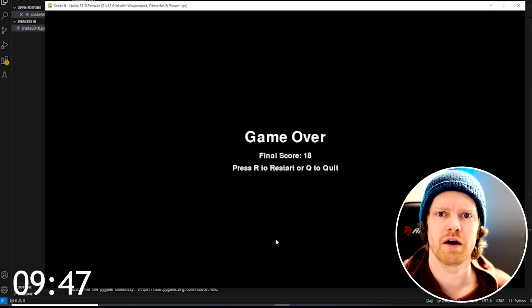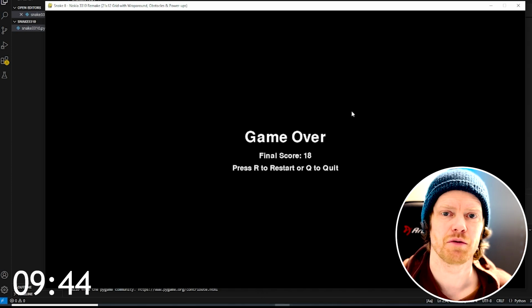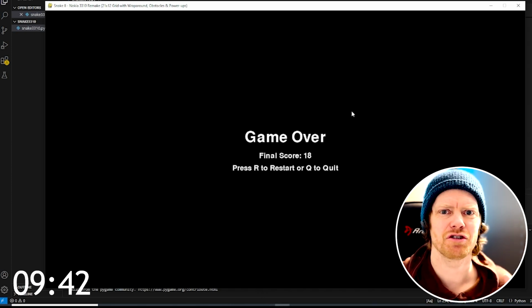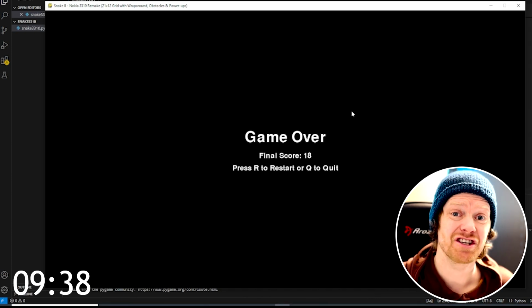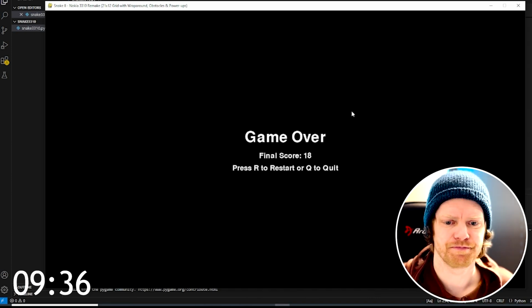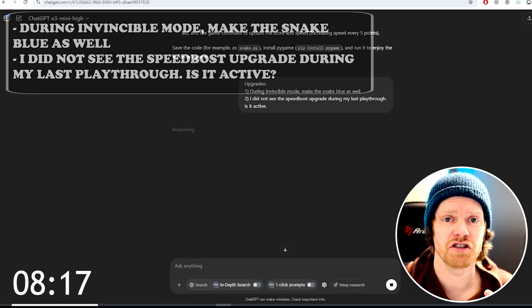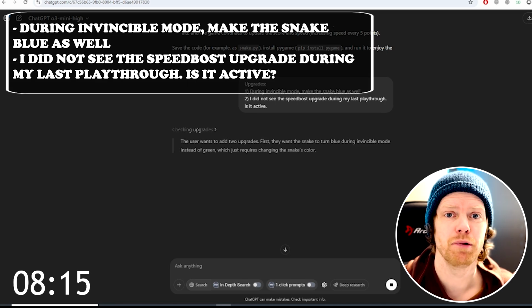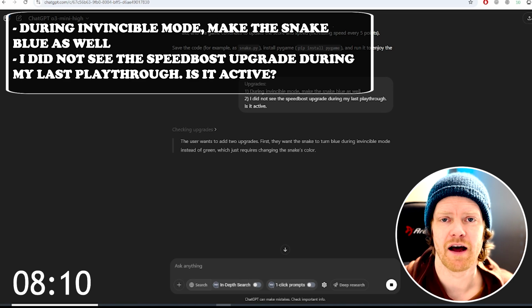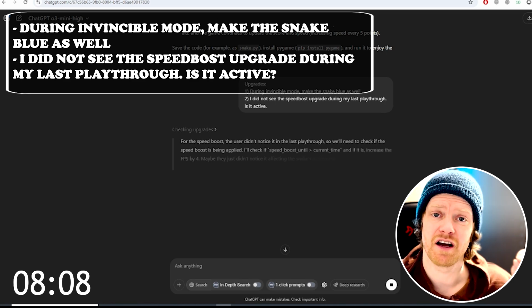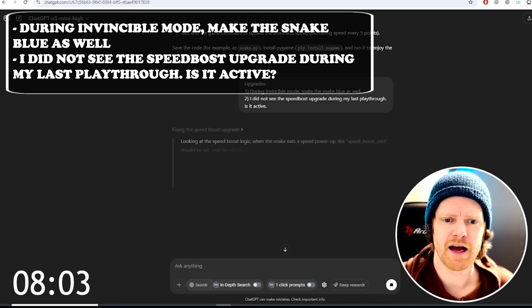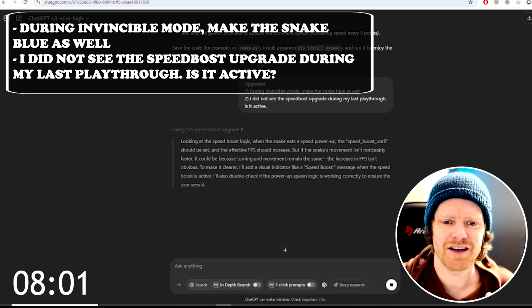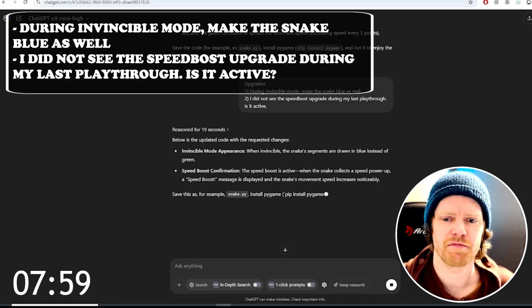Okay, we'll try to make sure the speed boost is also added, and probably we should add some sort of points for the speed boost, because a speed boost would actually make the game a little bit more difficult. For the next upgrade, I've asked ChatGPT to make the snake blue during the invincible mode, instead of just having an active writing on the edge of the screen. It would be easier to see if the snake is actually blue itself. And also I've typed, I did not see the speed boost upgrade during my last playthrough.